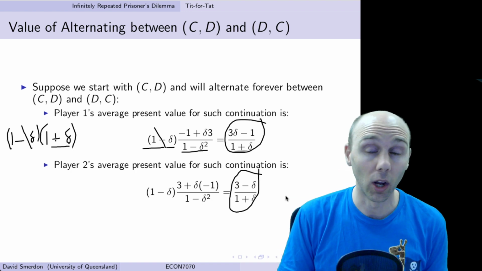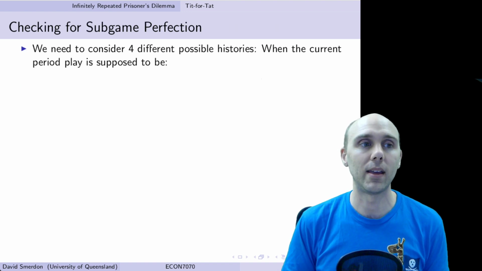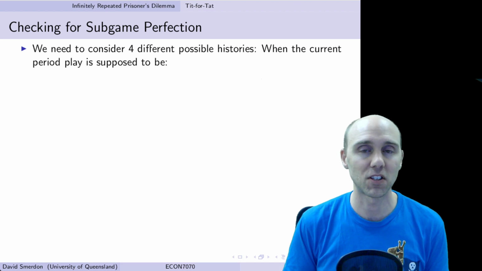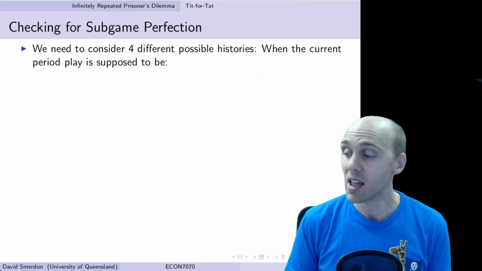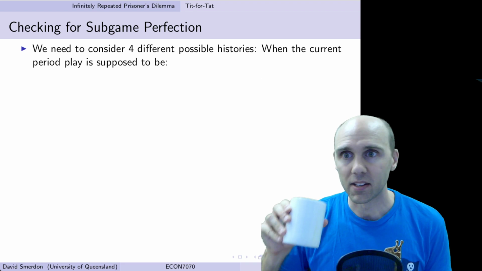Okay, that was a lot of work, but we needed to do that. That's actually the hard part. Now we check for subgame perfection by looking at profitable deviations, and we'll see that this part is mathematically much easier.